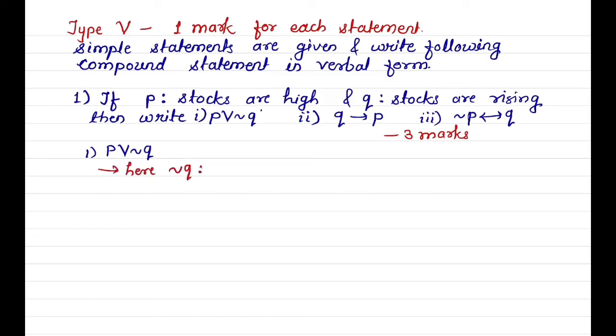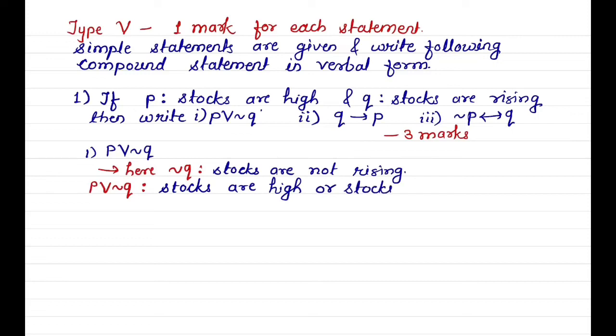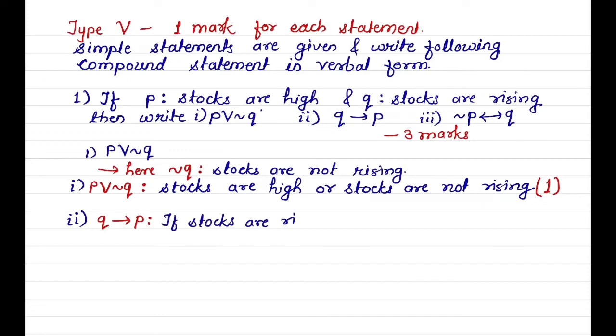Here P or negation of Q. For negation of Q, here Q is stocks are rising. Therefore negation of Q is stocks are not rising. P or negation of Q: stocks are high or stocks are not rising. Next statement, Q implies P. If stocks are rising, then stocks are high.